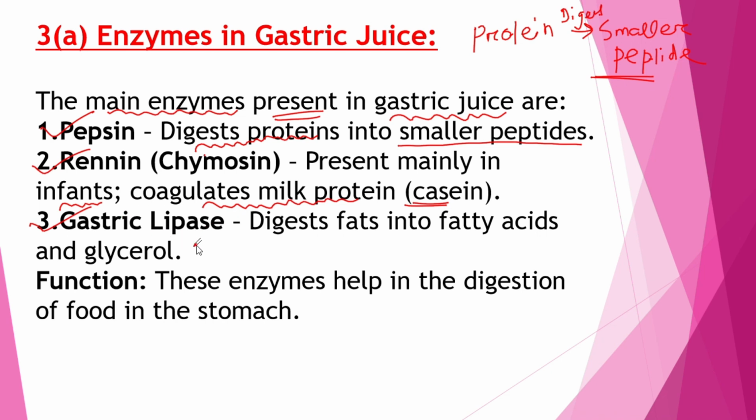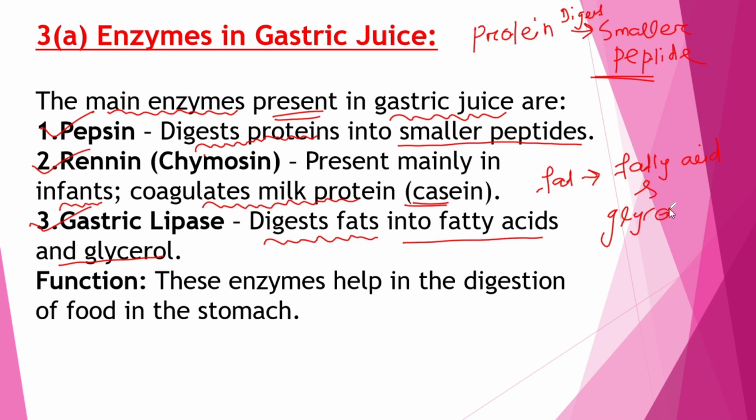Then gastric lipase. Gastric lipase digests fat into fatty acid and glycerol. And what are the functions of these enzymes? These enzymes help in the digestion of food in the stomach. So these are some enzymes of gastric juice which help in the digestion of the food in the stomach. So this is your question, enzymes in gastric juice, and its answer.